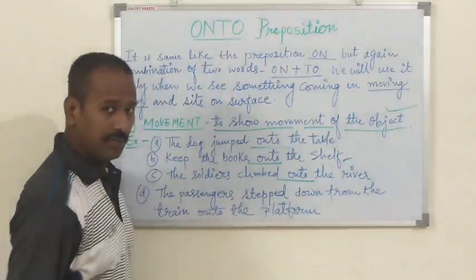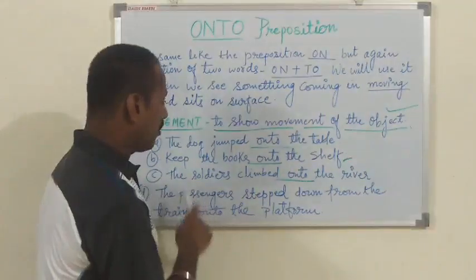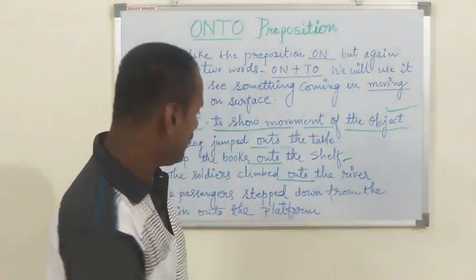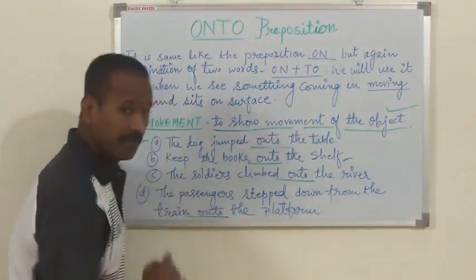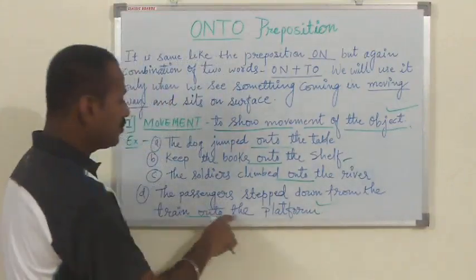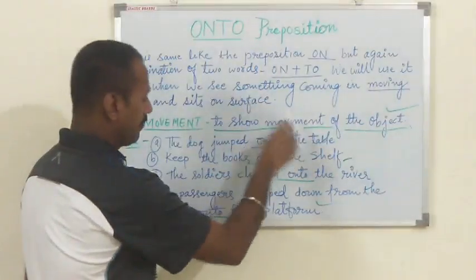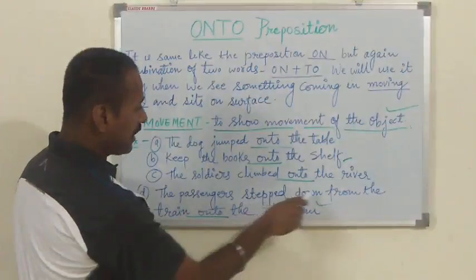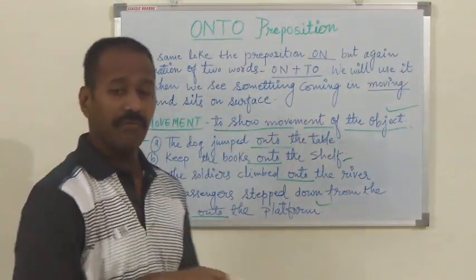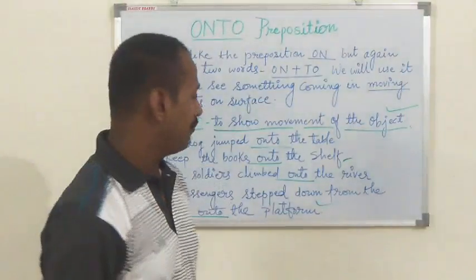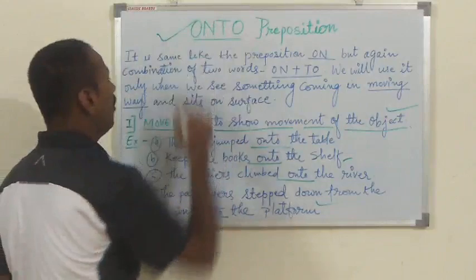Next example, let's check it out. The passengers stepped down from the train onto the platform. Again, the preposition onto the platform. Movement, moving way, movement. There is a movement. The passengers stepped down from the train onto the platform. There is an activity of movement. So wherever an activity of movement is observed, there we have to use the preposition onto.